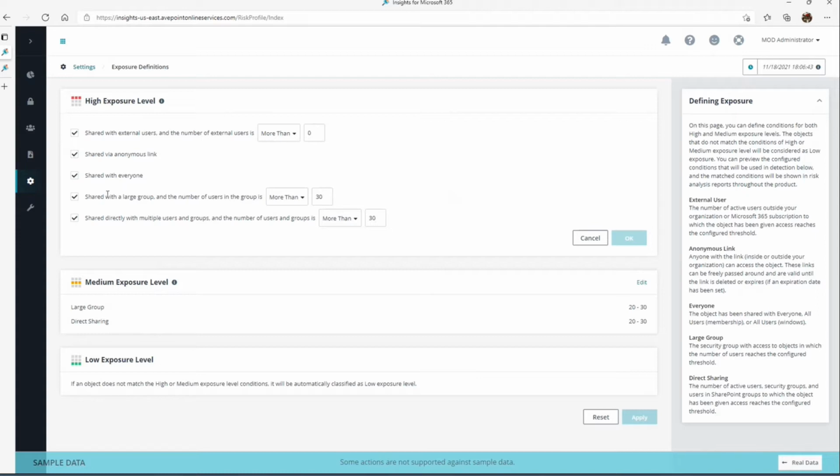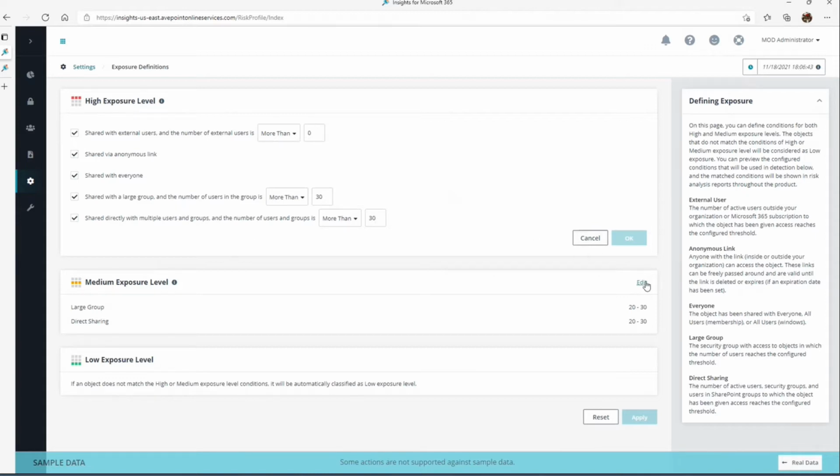Or if I have large groups defined within my business, my local or my tenancy large groups, and users within that group are more than 30, that's also something that I want to add up as high exposure. And the final one here is share directly with multiple users and groups. And again, the number of users and groups is more than 30. So notice I have each one of these selected, which means all of these account for a cumulative high exposure level here, or any one of these could trigger that.